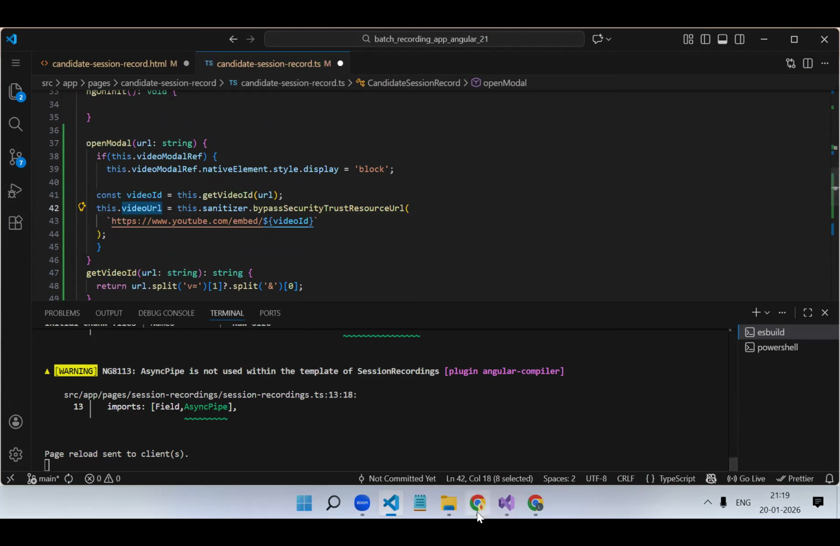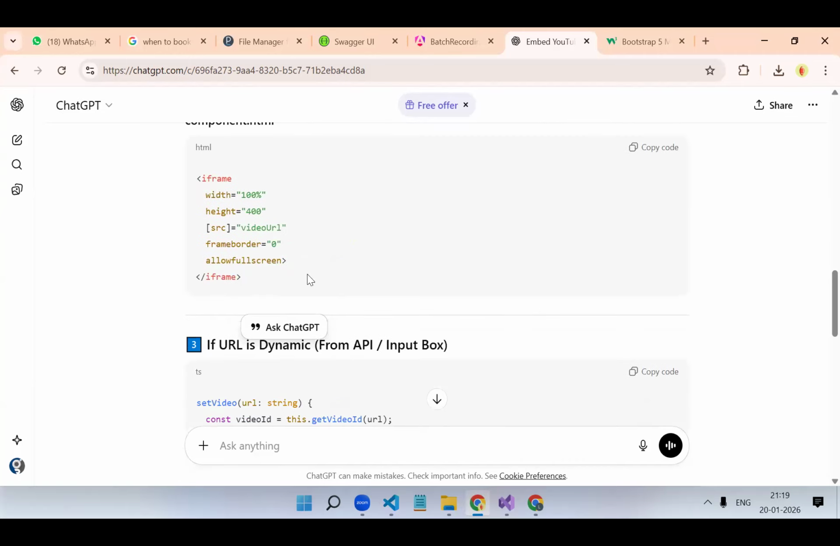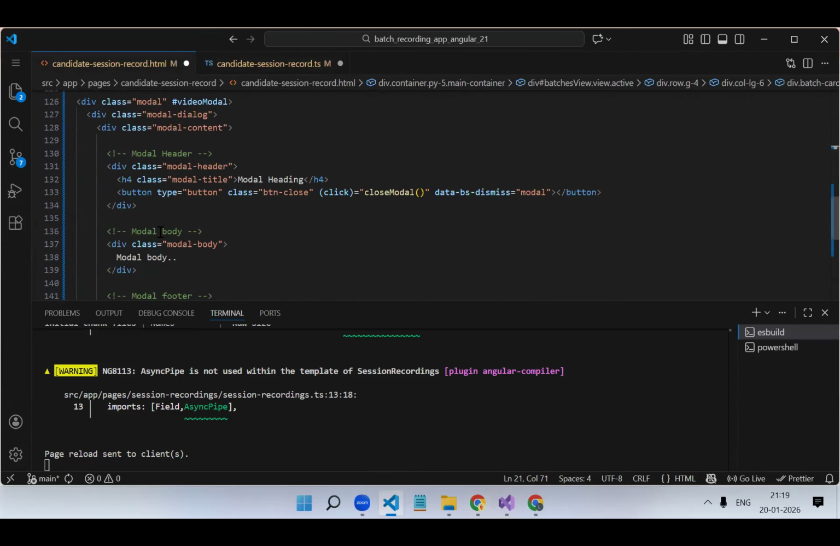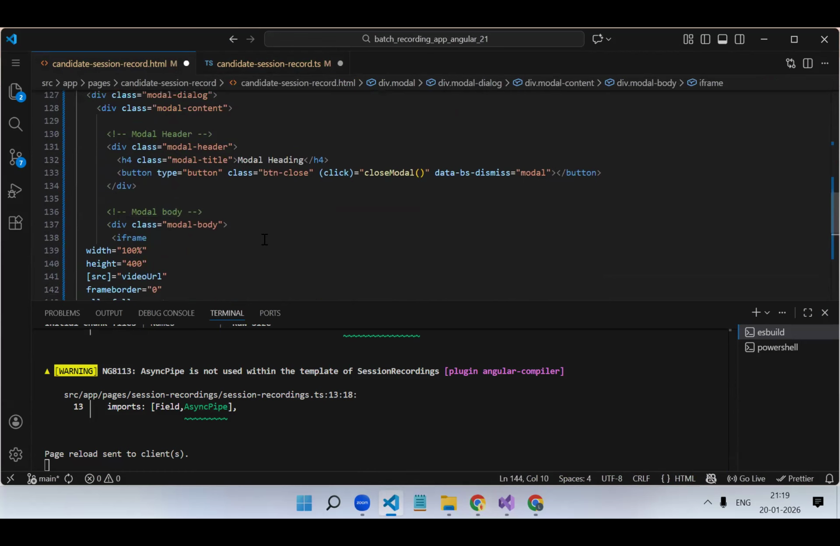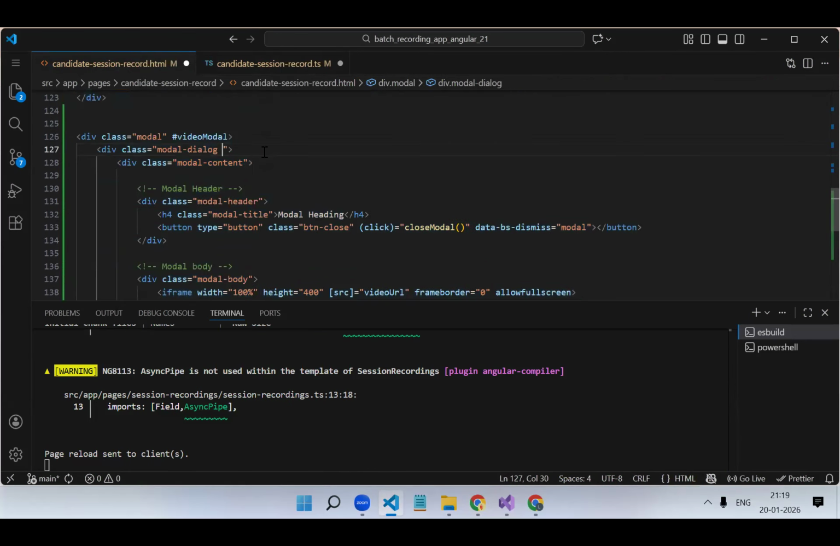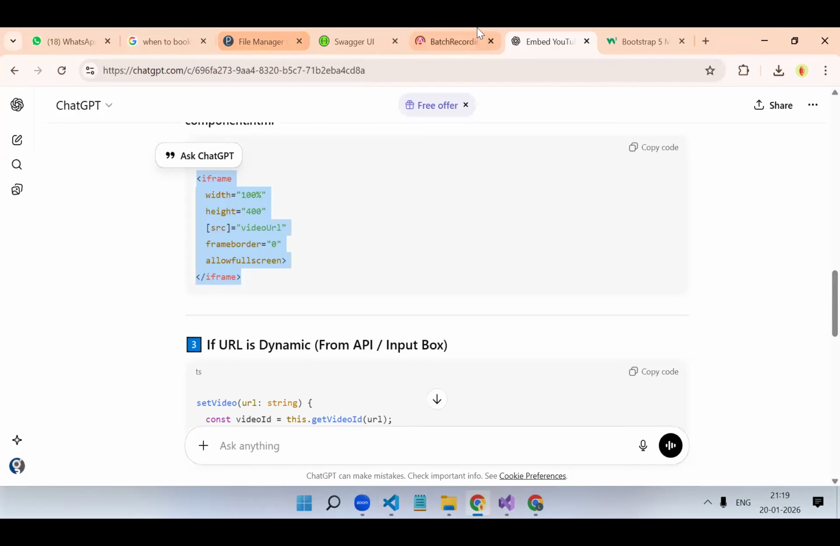Now this video ID we have to pass to the video tag. Where is the HTML? iframe. Okay, let's copy, and this iframe we will put into our modal body over here. Let's make a bigger modal. So modal-lg, so we will get the large modal. Let's check if this code works or not.